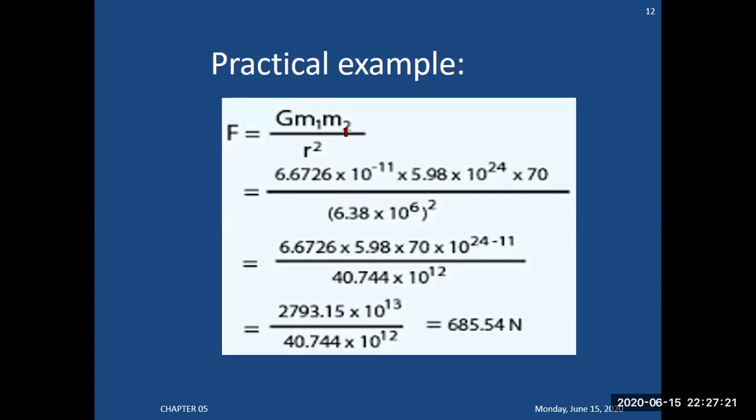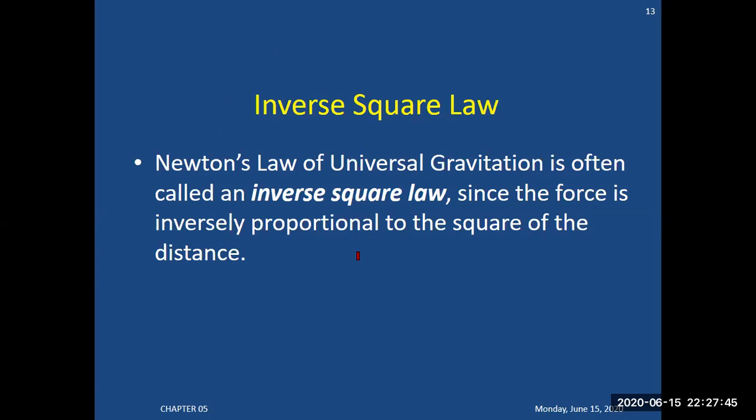So here it is, you put the values, a practical example. These were the two masses, and you have placed the values. This is the gravitational constant value, this is mass m1, and this one is mass m2. By using these values, you can calculate the force acting between the two masses. Newton's law of gravitation is often called the inverse square law, since the force is inversely proportional to the square of the distance. The force of attraction between the bodies reduces by the same factor, which is the inverse square of the distance between the two objects.